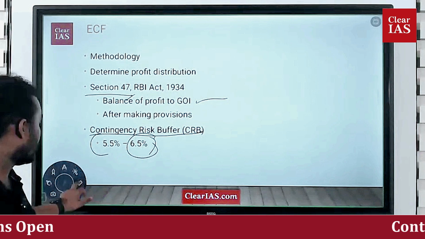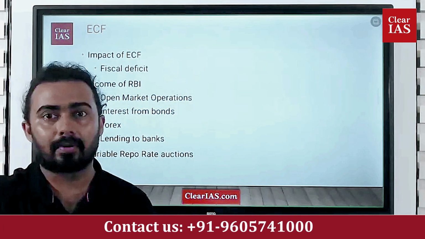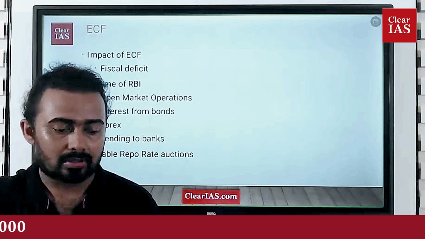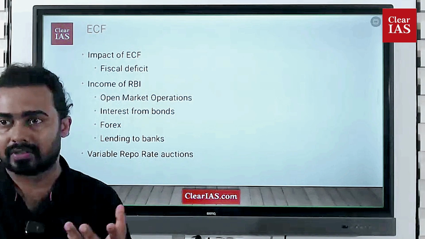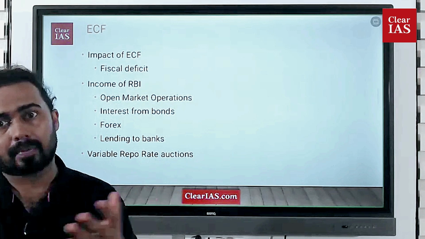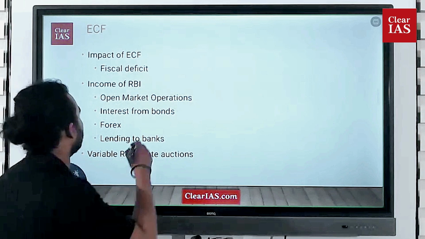And what is the result of this particular transfer of money? We said that RBI transferred that money under the economic framework. So what is the impact of this? For example, the Government of India has a fiscal deficit, right? In economics you have to study fiscal deficit, fiscal surplus and all these things. Currently the fiscal deficit of India is around